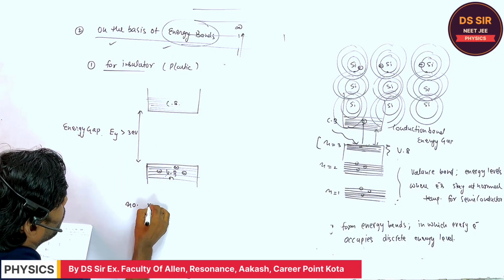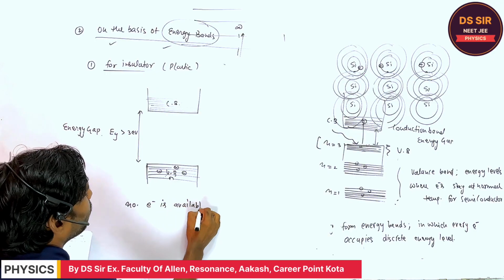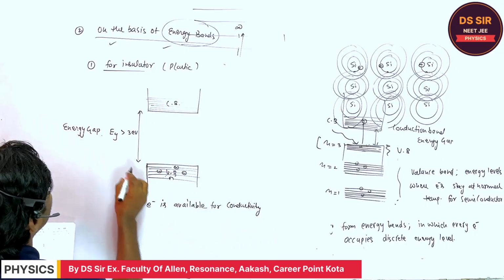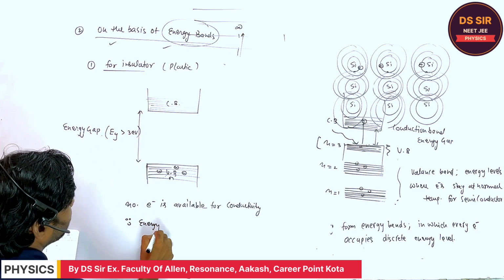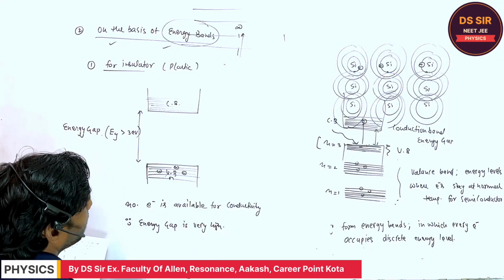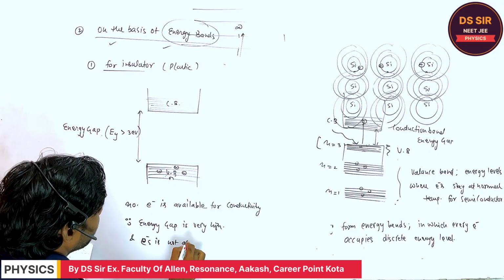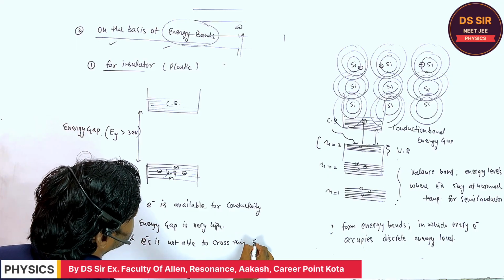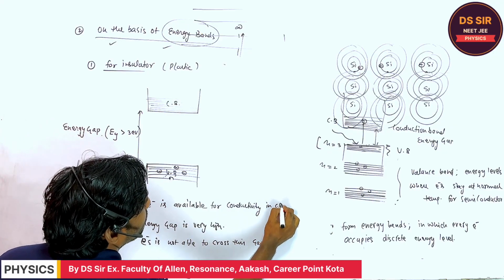So no electron is available for conductivity. Why is it so? Since the energy gap is very high, and electrons are not able to cross this gap, no electron is available for conductivity in the conduction band.